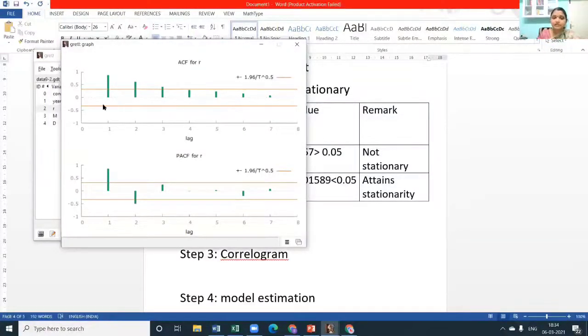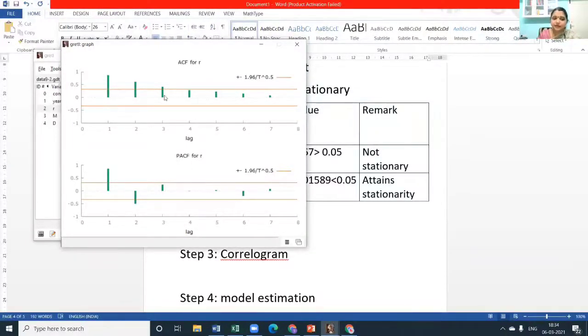Now, in the PACF graph, there is a significant spike for order 1 and a significant spike for order 2. But for order 3 onwards, they are very negligible.